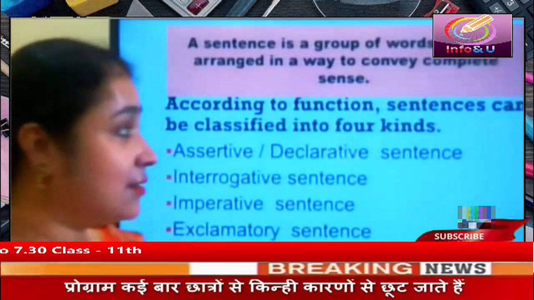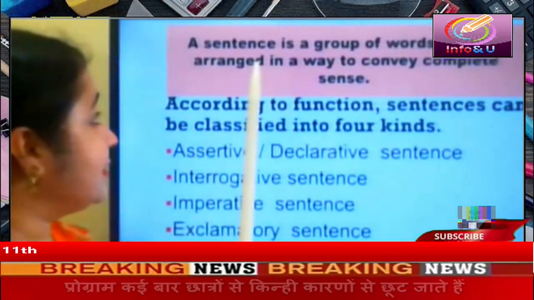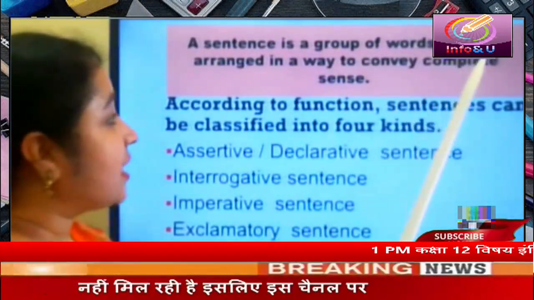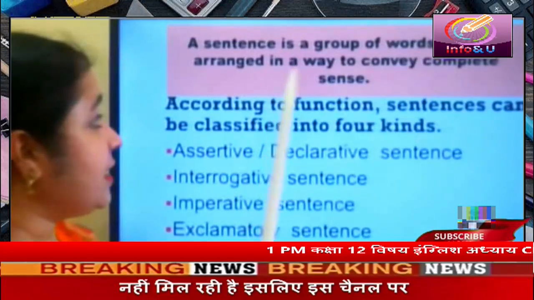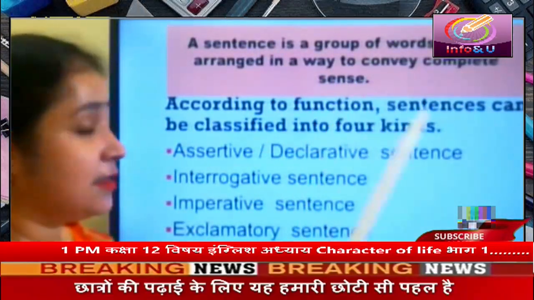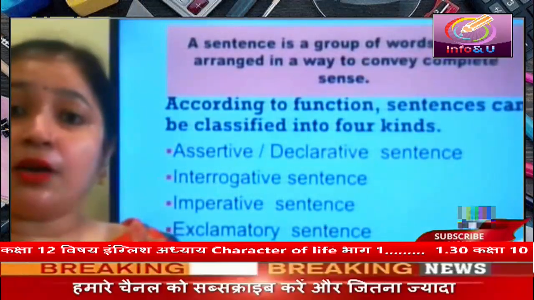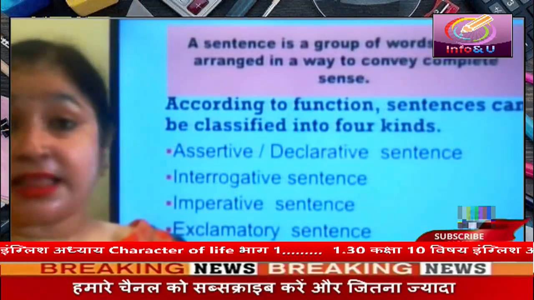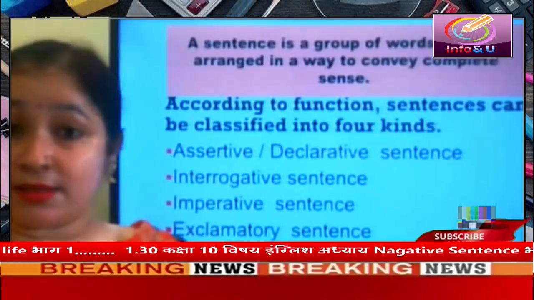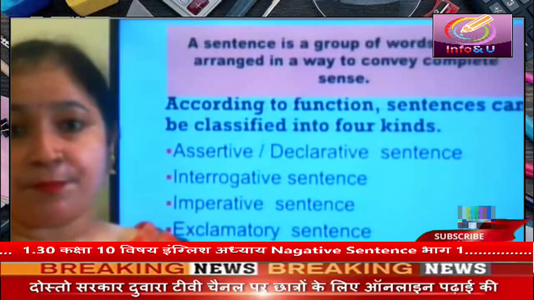A sentence is a group of words that are arranged in a way to convey complete sense. So a group of words that gives us complete sense or meaning is called a sentence.